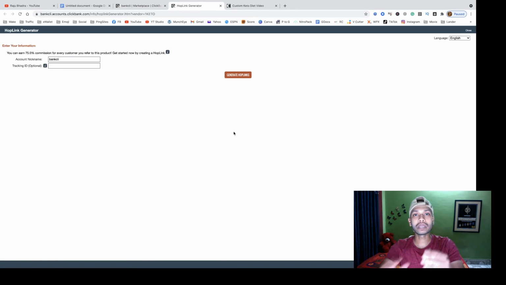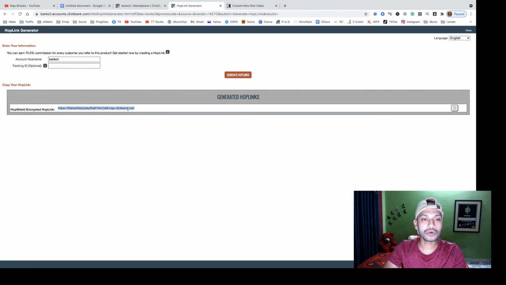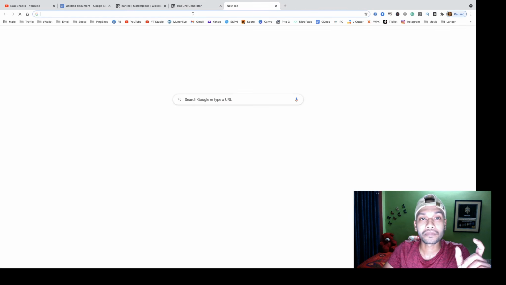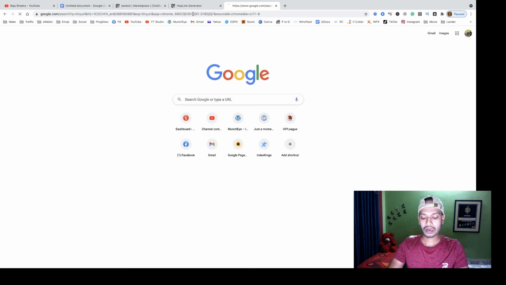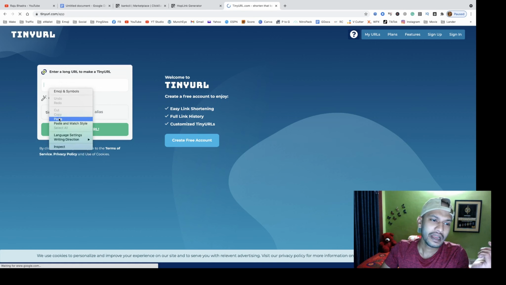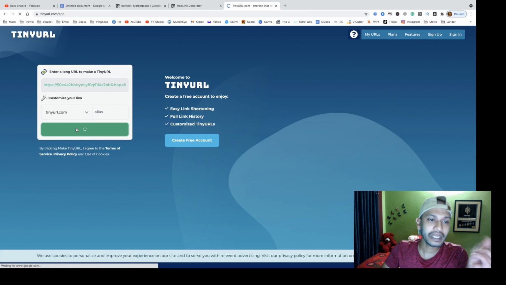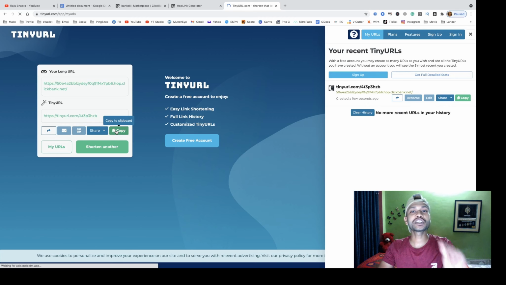Click the promote button to get your affiliate link. You see here you can generate your affiliate link. You have to promote this link. It's an ugly link, so you can shorten your URL using TinyURL, or you can use any other URL shortener. Just paste your link here, make a TinyURL, and it's your URL. Just copy it and you have to share this URL.